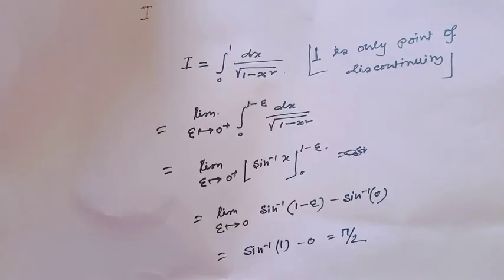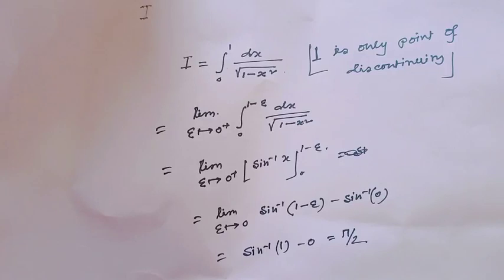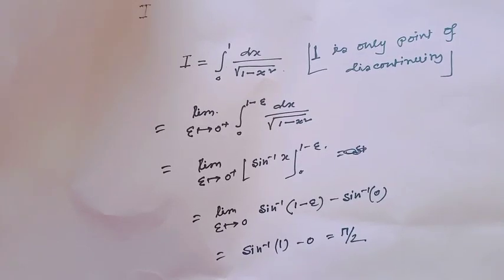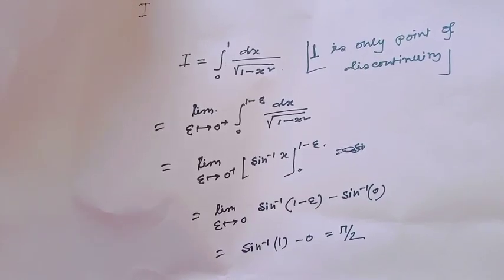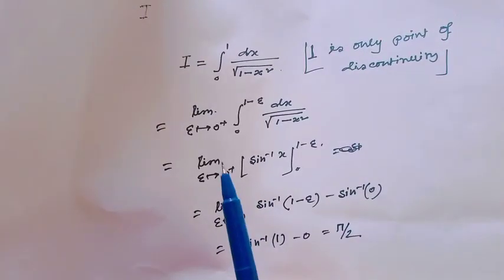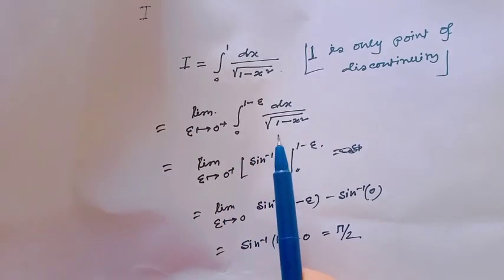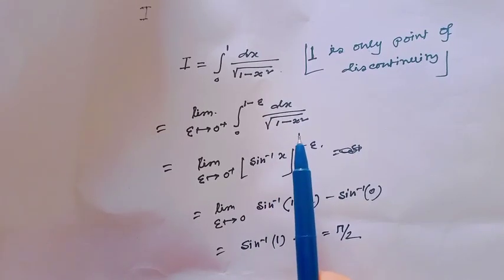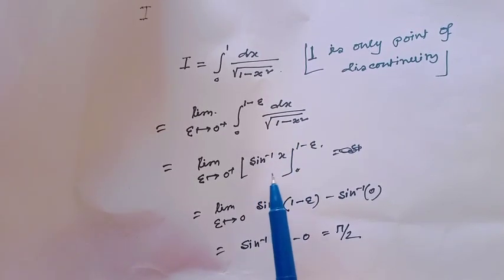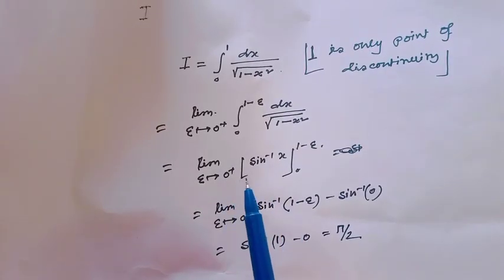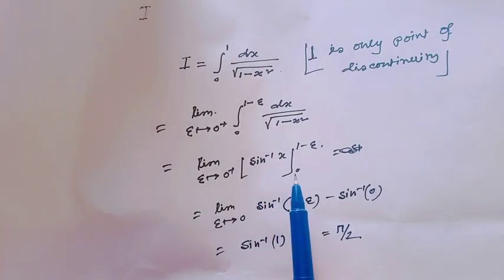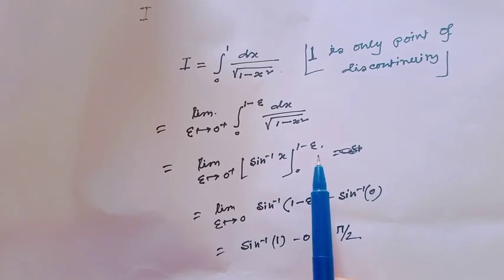Now consider I equal to the integration 0 to 1 dx over the square root of 1 minus x square. Notice here 1 is the only point of discontinuity. So the integration would be of this type: the limit as epsilon tends to 0 plus of the integration 0 to 1 minus epsilon dx over the square root of 1 minus x square, and this is actually sin inverse x, from 0 to 1 minus epsilon.